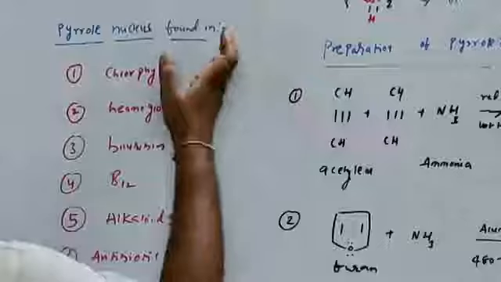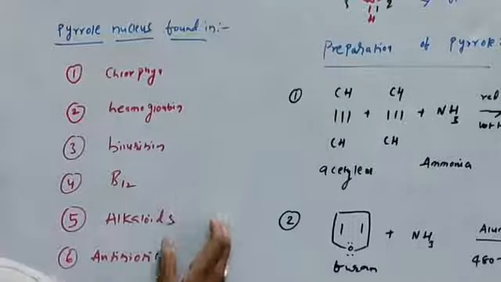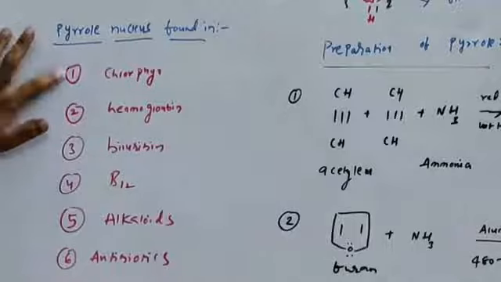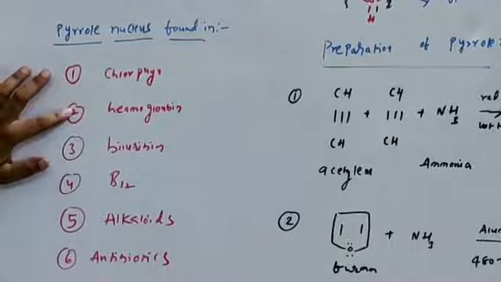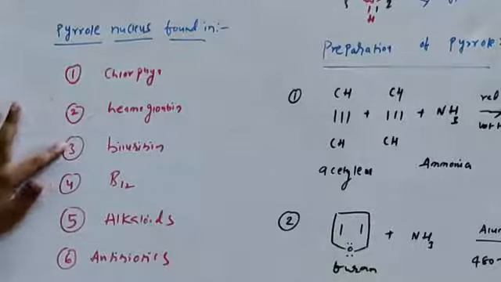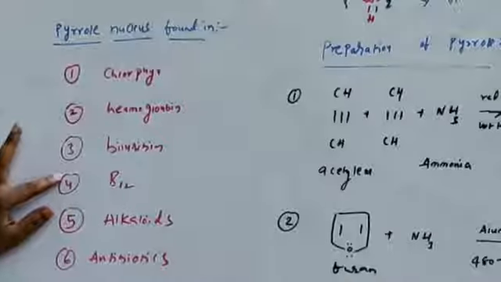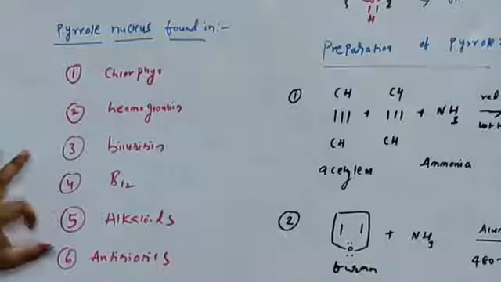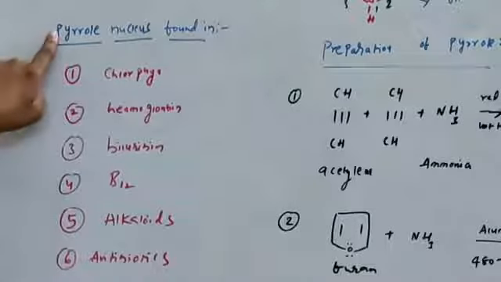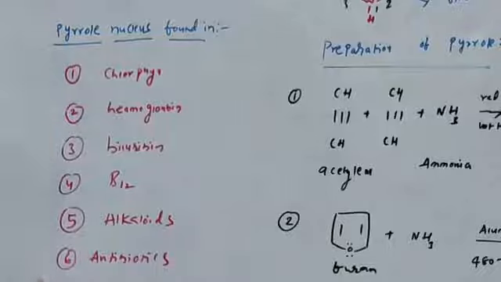This pyrrole nucleus is mainly found in chlorophyll, the coloring matter of the leaves, hemoglobin, the coloring matter of the blood, bilirubin, the coloring matter of the bile, and also in vitamin B12, alkaloids and antibiotics. The pyrrole nucleus is found majorly in these structures.